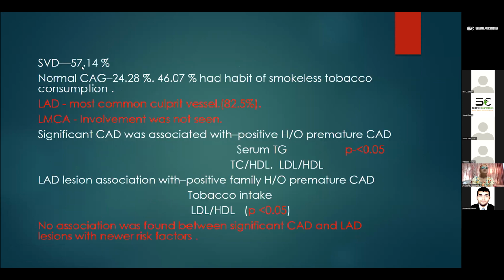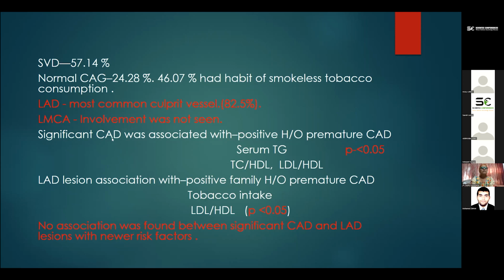Single vessel disease was found predominantly, in 57.14% of the cases. Normal coronary angiogram was seen in 24.28%, and of these normal angiograms, 46.07% had the habit of smokeless tobacco consumption. LAD was the culprit vessel in 82% of the cases. LMCA, left main coronary artery involvement, was not seen in our cases. In a few studies, they have also found involvement of the LMCA.